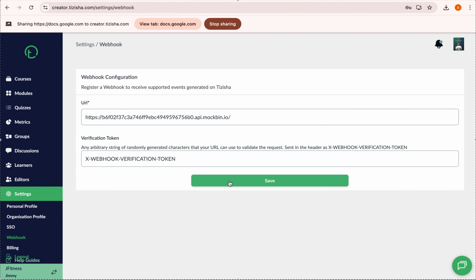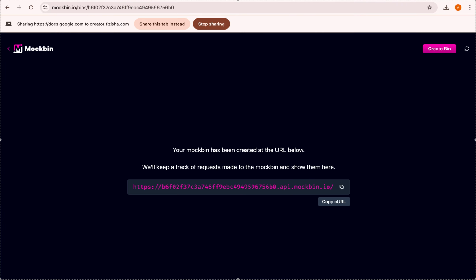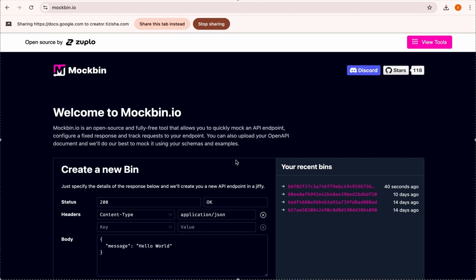Now, you're not gonna use Mockbin, but whichever tool you're using is what you're gonna do this with. Once you've done that, it will be able to give you data each time someone completes a course, since that's the event we are generating. Once someone completes a course, you get all the data about that learner, right? So we can create a bin. We've already created that bin here 40 seconds ago. So each time a learner completes a course, we'll be able to get that data from here.